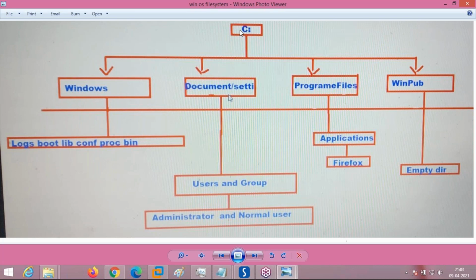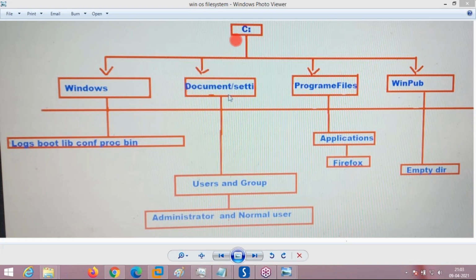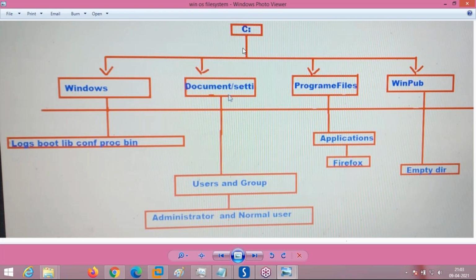Under the C drive, see here, this is the C drive. I am highlighting it. Under the C drive, there are the Windows folder, Documents and Settings folder, and Program Files folder. What is the purpose of the Windows folder? There you have the operating system files. Whenever you install the operating system, all the required operating system files will be loaded into Windows.